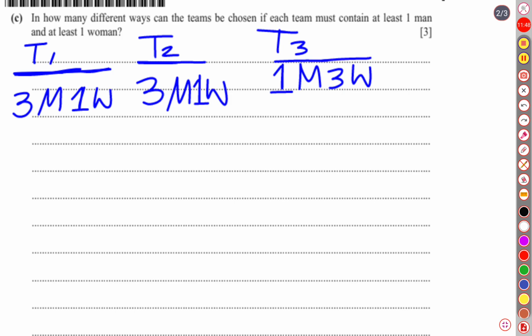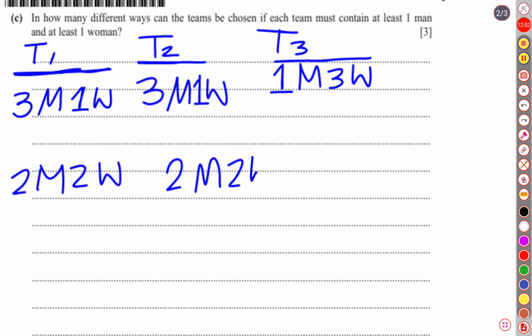For the second case, we can choose two men and two women. For the second team also we can choose two men and two women. So four, and now let's see how many are left. Total there were seven men, out of seven four have been chosen, so three are left. And two plus two, four women went away, so only one woman is left. So these are the two possible cases of the selection.